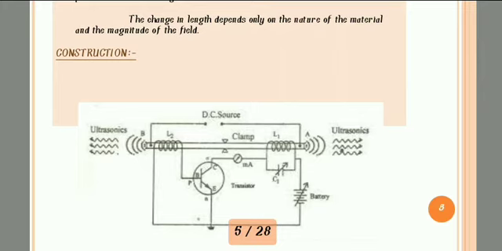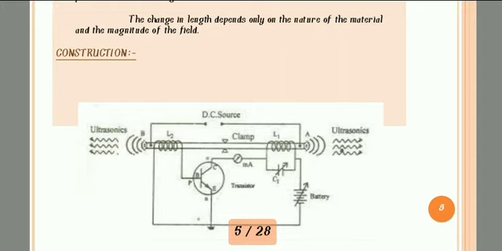Between these a milliammeter is also used. It can be used for reading voltages. Next, below the L1 coil we also use a capacitor. What is the use of the capacitor here? We can maximize or minimize the frequencies. Okay, the last point is that we used a battery. A high tension battery is used here. So this is the circuit diagram of the magnetostriction method.